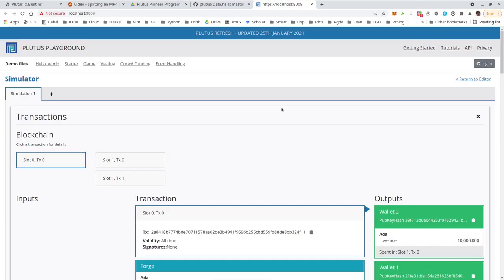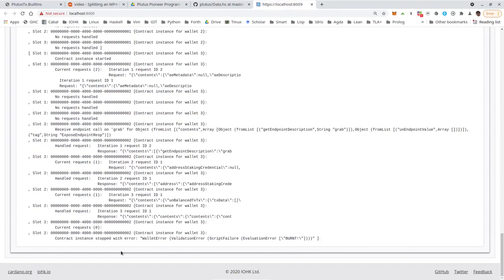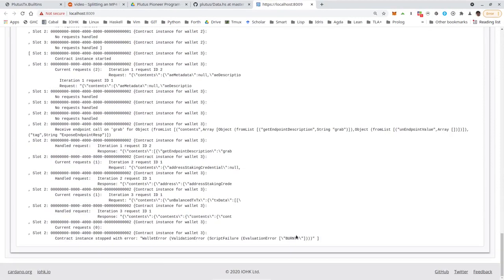I replaced the code in the editor and evaluate it again. We again only get 3 transactions. But now if we scroll down, we see here in the error message that this log string, the string we defined in the code, is now visible here in the playground trace. So we get some information what went wrong, at least in the playground.